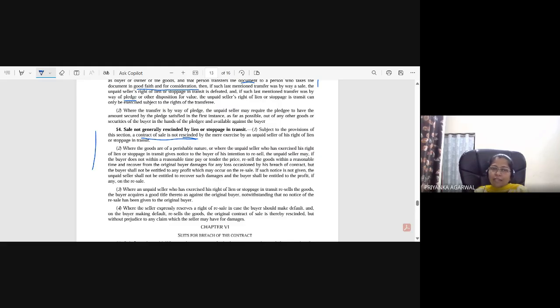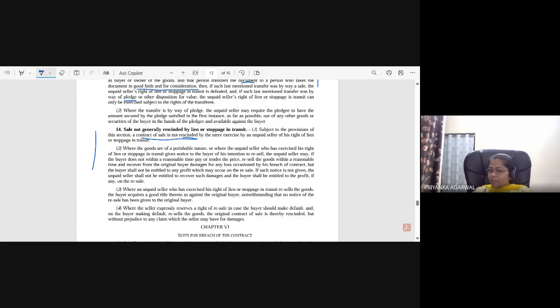But where the unpaid seller who has exercised his right of lien or stoppage in transit gives notice to the buyer of his intention to resell, the unpaid seller may, if the buyer does not within a reasonable time pay or tender the price, resell the goods within a reasonable time and recover from the original buyer damages for any loss occasioned by his breach of contract, but the buyer shall not be entitled to any profit which may occur on the resale. So what do you mean by damages for any loss occasioned by his breach of contract? What amount of damages can the seller claim?